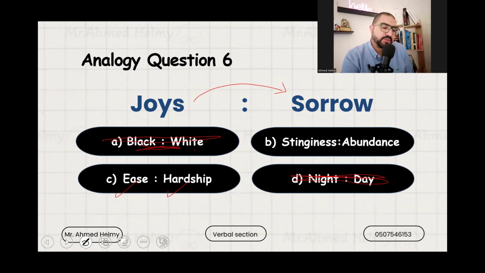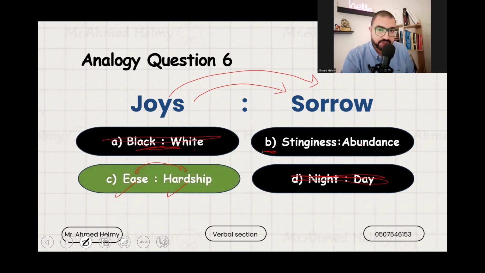So ease and hardship are related because they are things that a human being might experience or feel, and joys and sorrow are also the same. So the most accurate between stinginess and abundance and ease and hardship is that they are both antonyms, but ease and hardship is something that a human being experiences, not like stinginess and abundance. So the most accurate answer here will be ease and hardship.